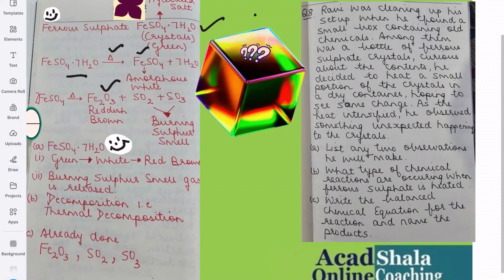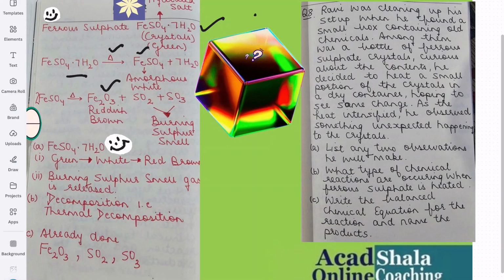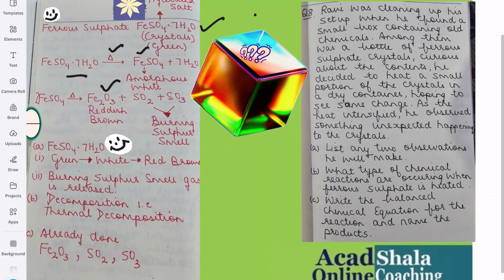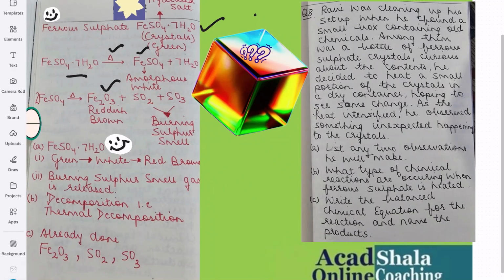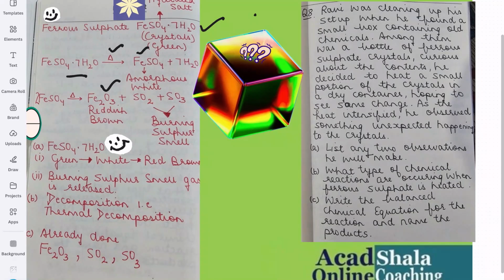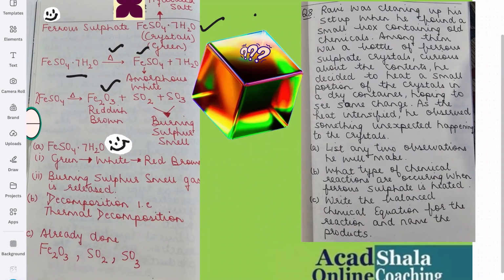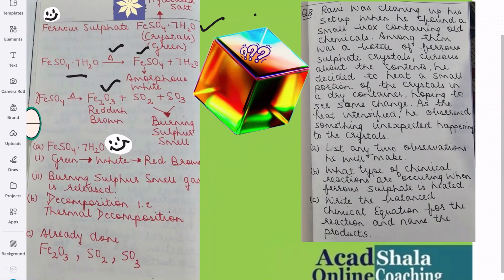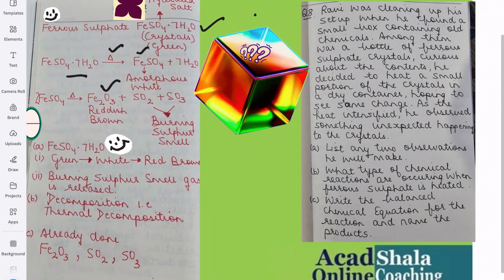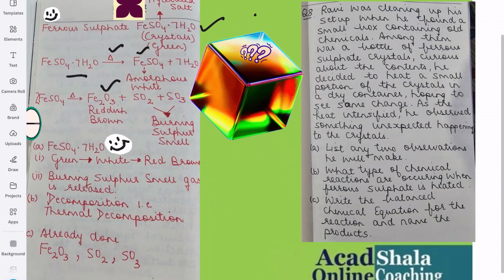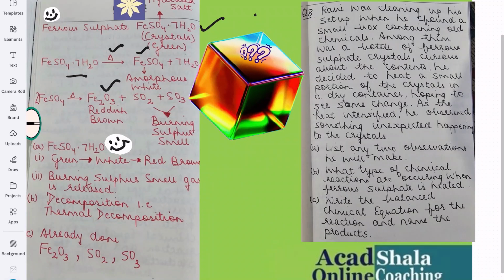Now, we should also know that FeSO4.7H2O was first green in color, then white, and then reddish, that is, red-brown color we got. Am I clear, children? You need to understand all these things, very, very important. After this, a gas with a burning sulfur smell is also released.